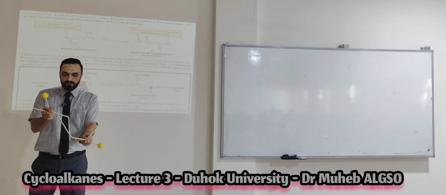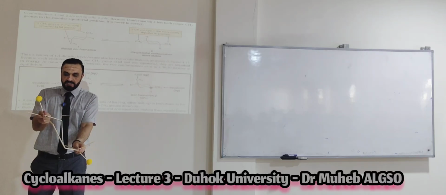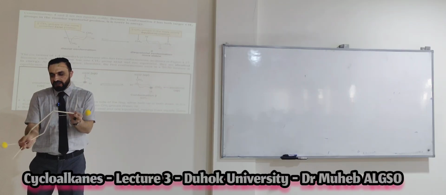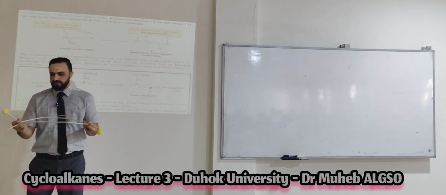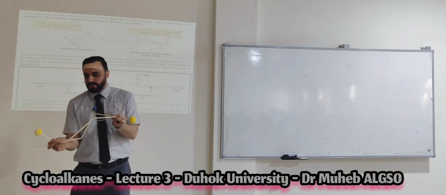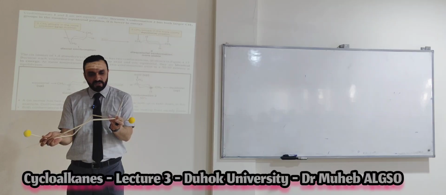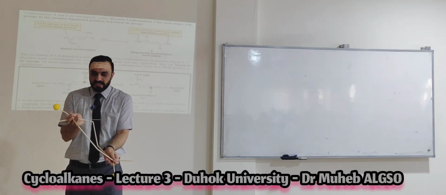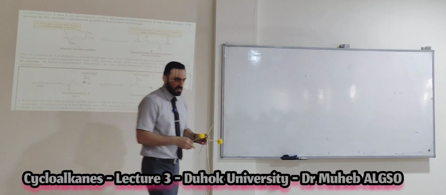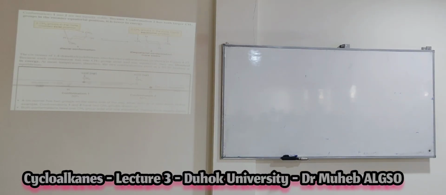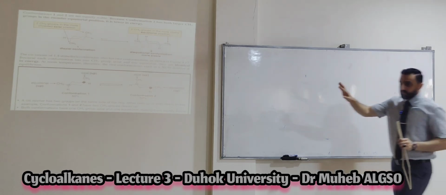But if I want to make the chair form, look, this will be axial, and the down one also will be axial. The second chair form is like that: one equatorial, and also the second is what? This is slightly difficult, but it will also give you the equatorial position. This is the equatorial position. Okay, equatorial, and the second will be axial. You understand? So this is the trans.